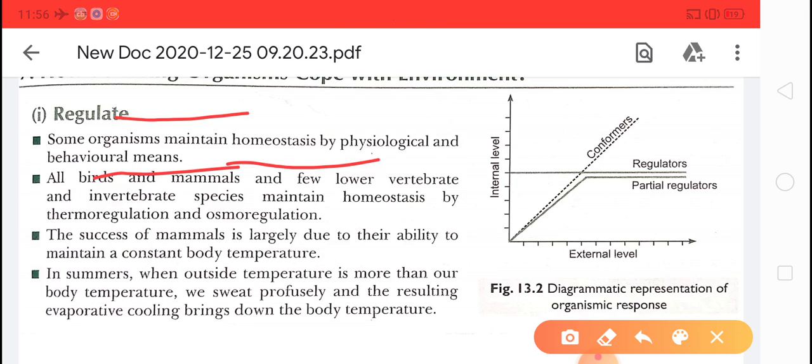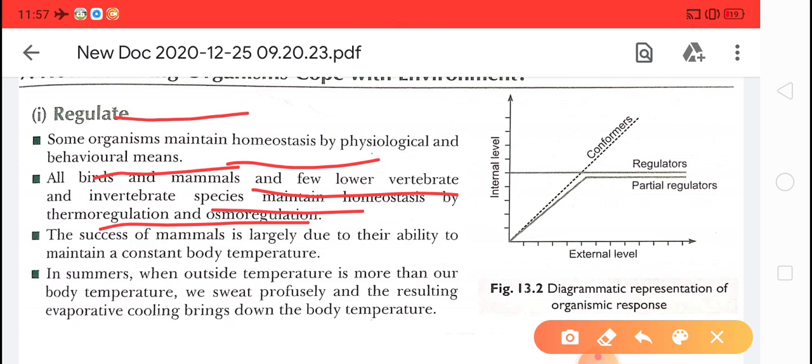All birds and mammals and a few vertebrate and invertebrate species maintain homeostasis by thermoregulation and osmoregulation. Thermoregulation is the process in which the temperature is maintained, and osmoregulation is the process in which the body fluids and water balance are maintained.